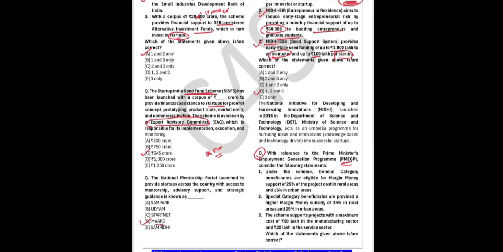So under the scheme, general category beneficiaries are eligible for margin money support up to 25% in the rural areas. Okay, so rural area it is 25%, and in urban area it is 15%. For special categories, for SC, ST, women, aspirational district, hilly district, the support is higher, the higher margin subsidy, 35% in the rural areas and 25% in the urban areas. So yes, both the statements are correct. And the scheme supports projects with maximum cost of 50 lakh in manufacturing sector and 20 lakh in a service sector. This is again important and right. So all the three statements are right, remember.